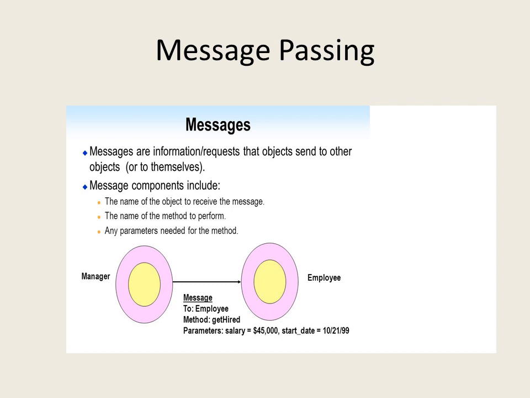The name we have studied, the name of the method to perform, it is method name, and the manager is sending a message to employee that he has been hired, that he has got an employment.